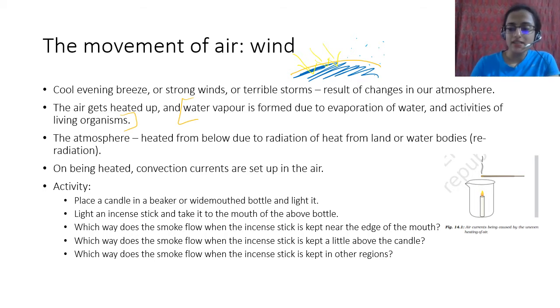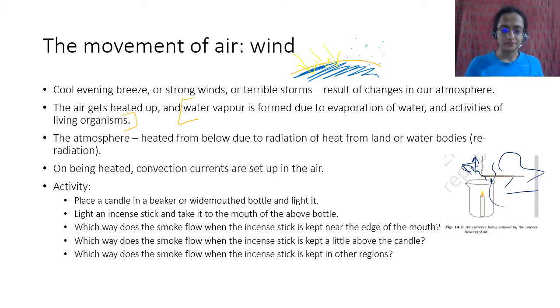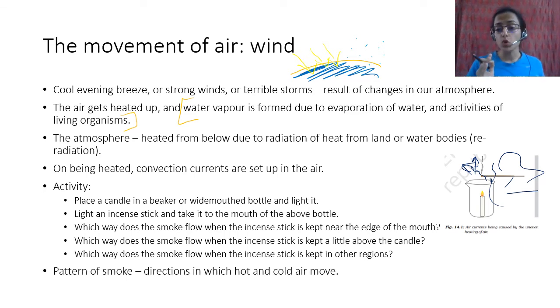What is an incense stick? Agarbatti. If you put it directly above the candle, the smoke is going to go completely up because the heat is taking it up. If you keep it somewhere here at the edge, it has a tendency to move like this. And if you keep it here where there is no heat, then it will go randomly here and there. Okay, this is your answer. So the pattern of smoke tells us in which direction hot or cold air moves. This is hot air, therefore it moves up. Cold air moves from here to here, and when there is no difference in air temperature, it just moves randomly.